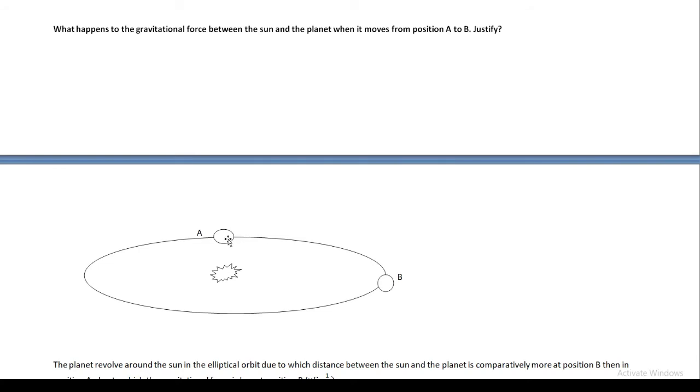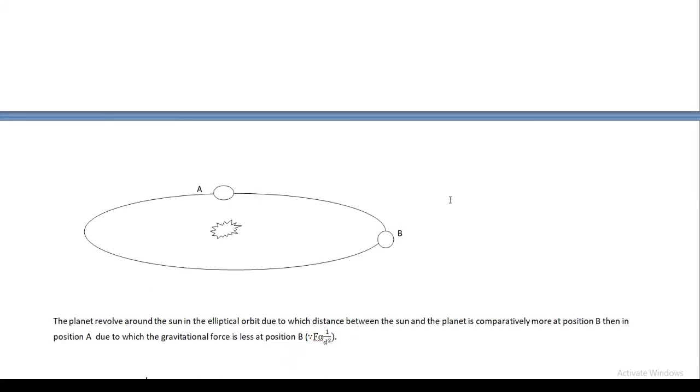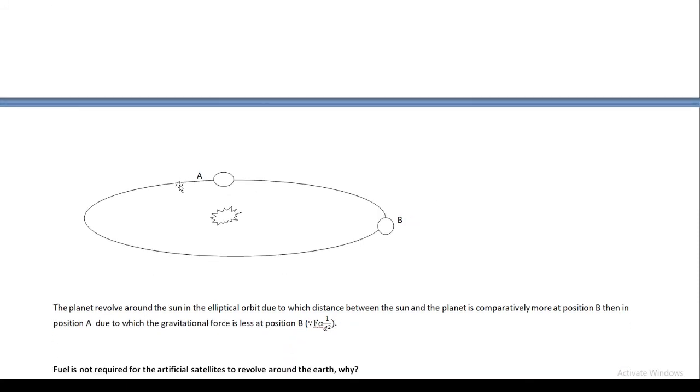The planet revolves around the sun in an elliptical orbit. Suppose here is one planet revolving around the sun, and when the planet changes its position from A to B, what will happen to the gravitational force? Let's discuss in detail. The planets do not revolve around the sun in a circular orbit.